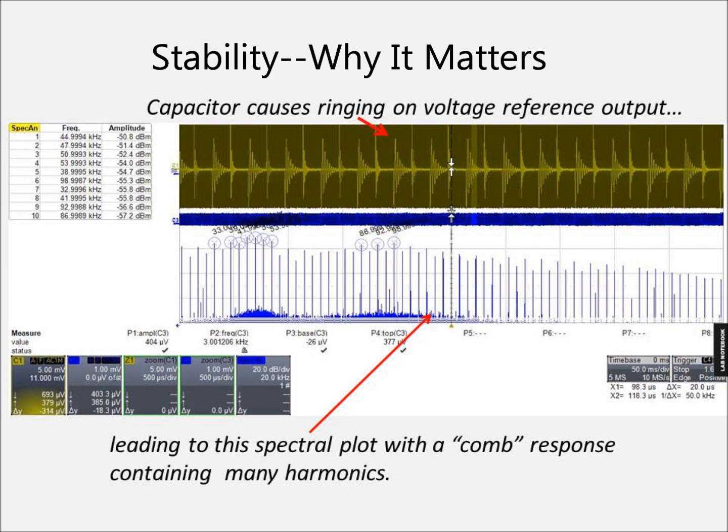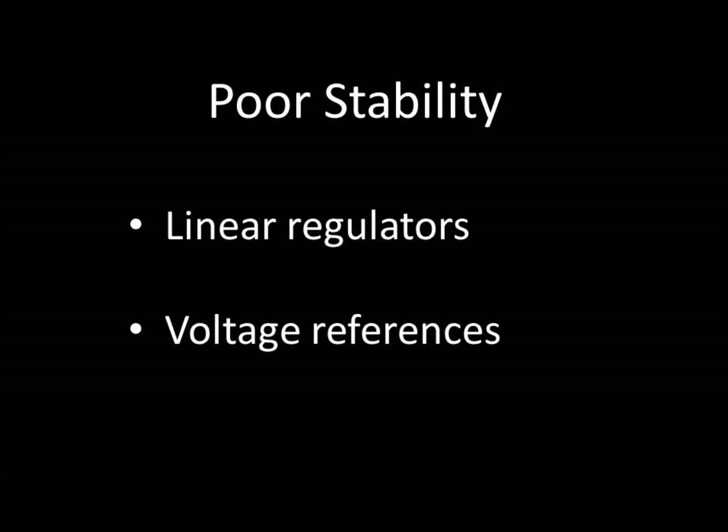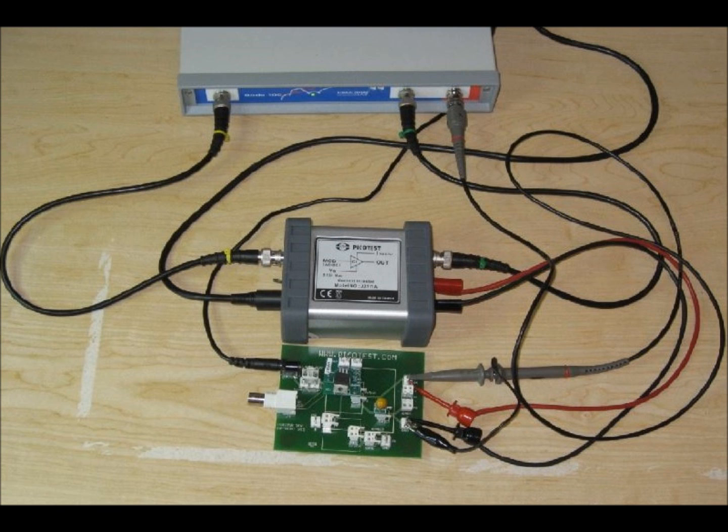In our work at AEi Systems, the single largest percentage of issues we solve is directly or indirectly related to poor stability. In almost all cases, we find linear regulators and voltage references to have poor stability, and this is due to the lack of information regarding the stable performance of these devices. We discussed this issue at length in an article titled Simple Method to Determine ESR Requirements for Stable Regulators, which appeared in Power Electronics Technology magazine. The article uses a single measurement to define stable solutions, even for a particular phase margin.